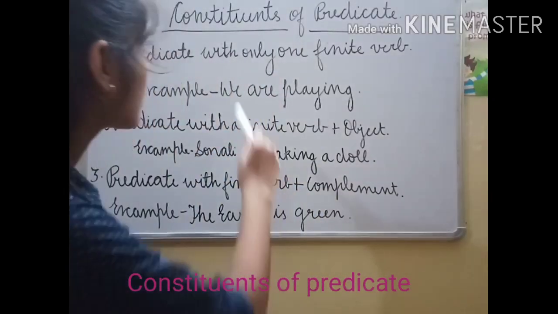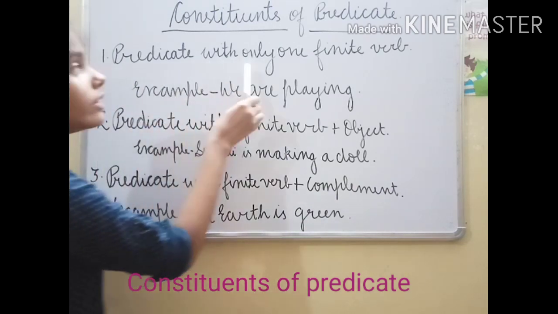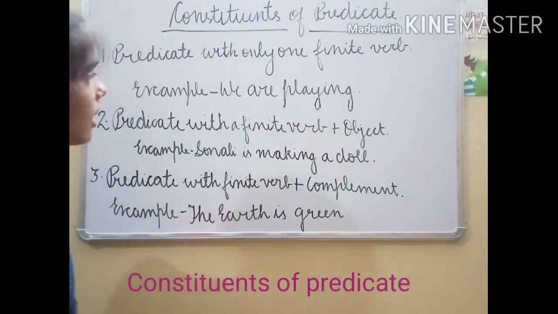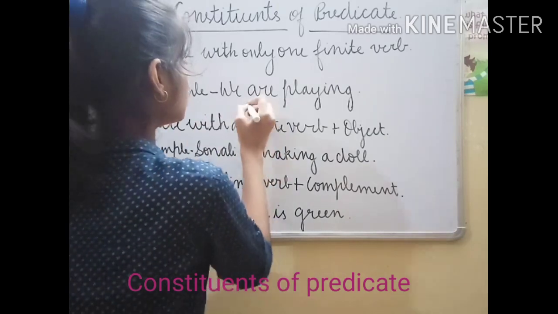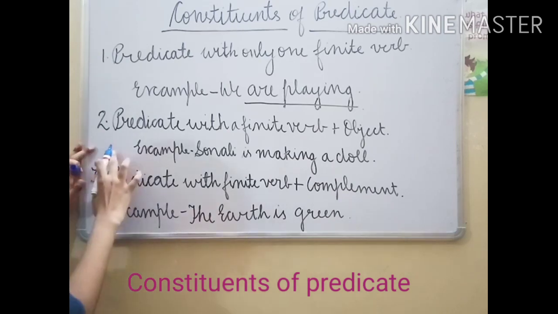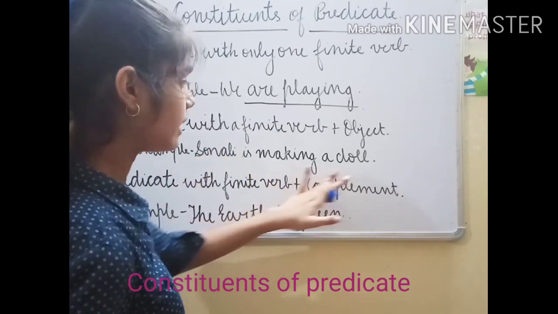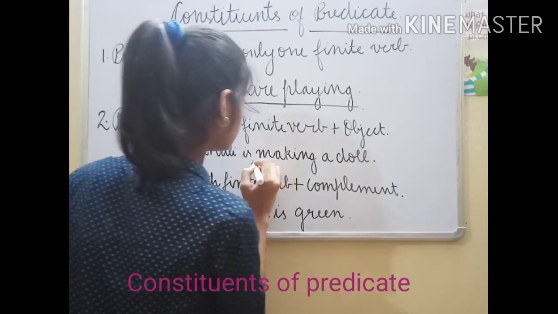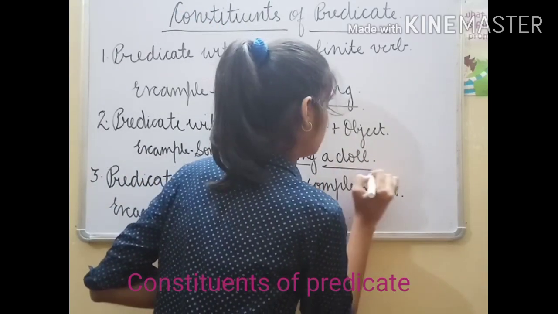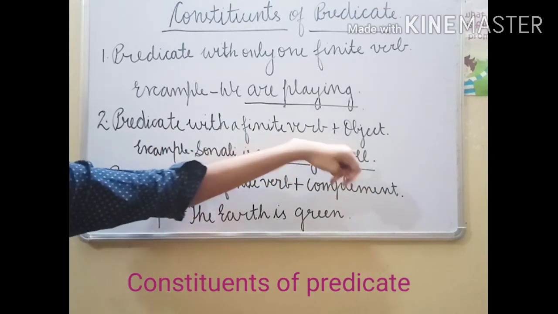Now we will study constituents of predicate. First one is predicate with only one finite verb. Example: we are playing. Now in this, the finite verb is are playing. This is only the predicate. Second one is predicate with a finite verb plus object. For example, Sonali is making a doll. Here the finite verb is making and the object is a doll. So this is the predicate with finite verb plus object.